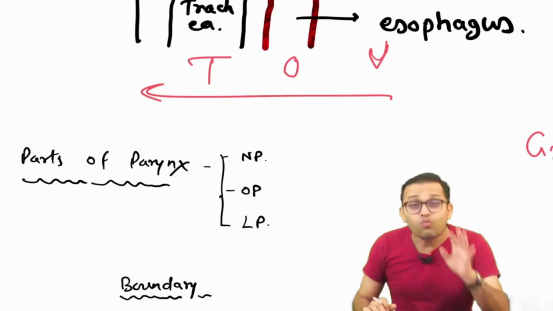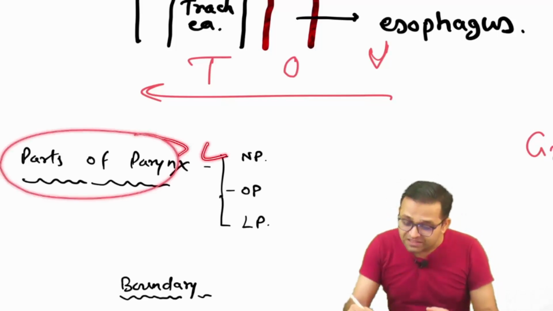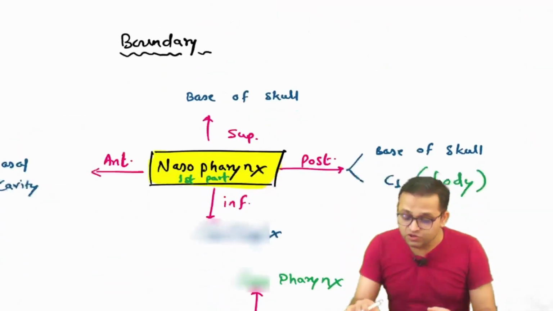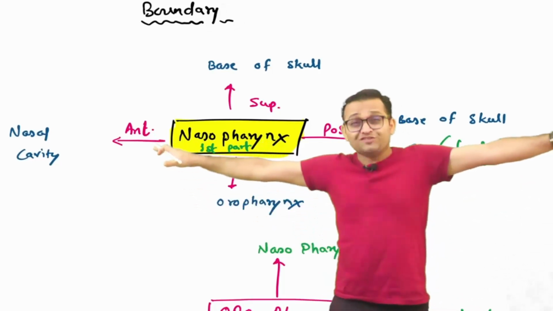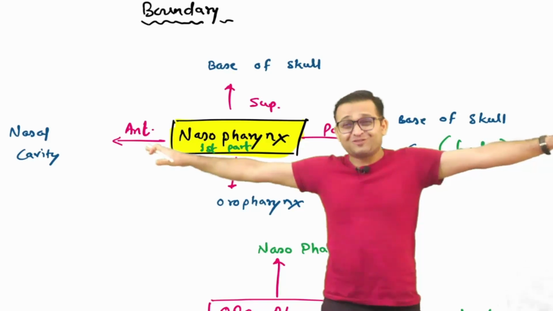Now look here, what you have to mention. Parts of the pharynx: nasopharynx, oropharynx, laryngopharynx. So boundary. So this is the notes. First MBBS. Hey boys, relax. Here is the notes. Okay.